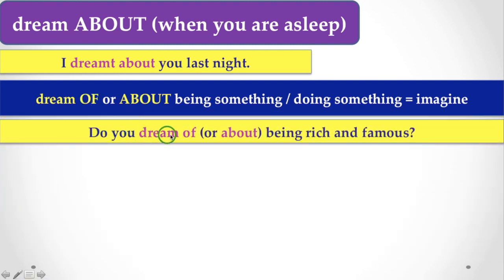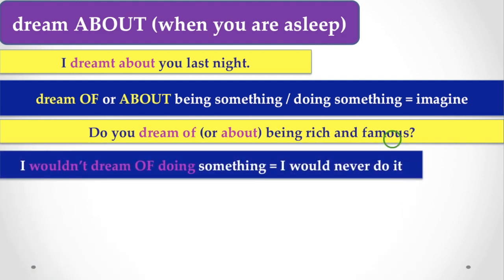Here, do you dream of or about being rich and famous? Here, this is your imagination. Here, dream is used with the preposition of and about. That means your imagination, your future planning or future imagination. I wouldn't dream of doing something. This is again a very important thing.